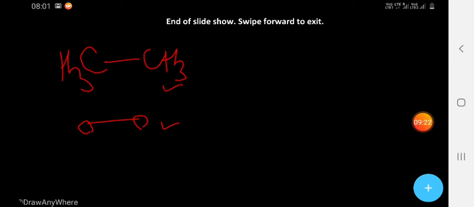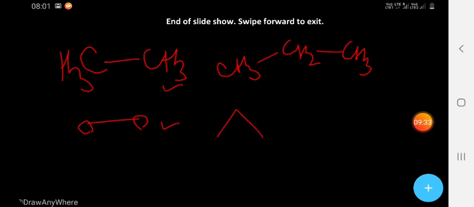Remember, suppose there is CH3 CH2 CH3, how will we draw it? We can draw it in this way, or this way, or this way also, all are the same.